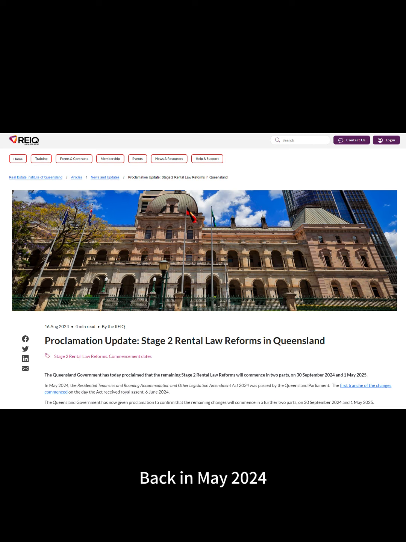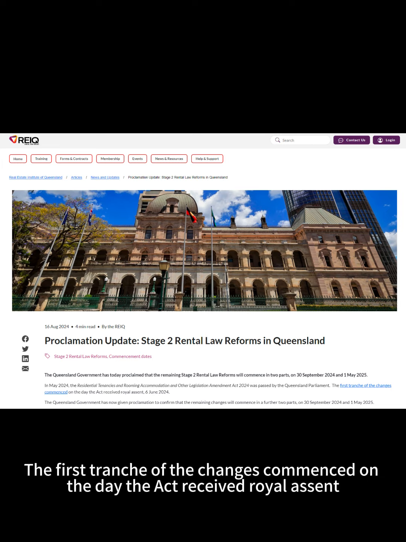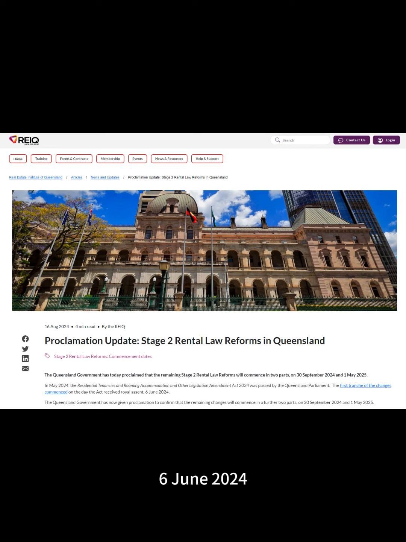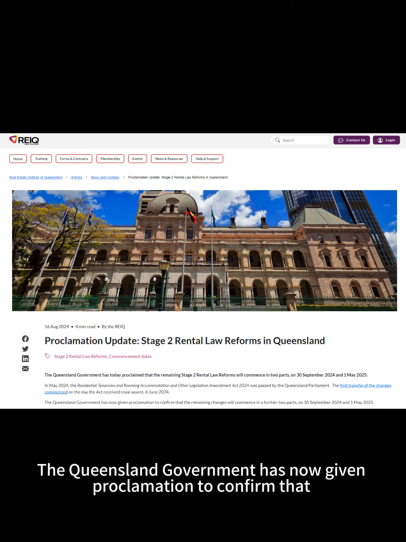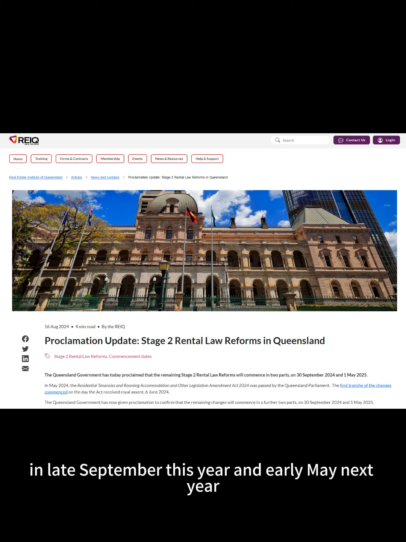Back in May 2024, the RTA Amendment Act 2024 was passed by the Queensland Parliament. The first tranche of the changes commenced on the day the Act received royal assent, 6 June 2024. The Queensland Government has now given proclamation to confirm that the remaining changes will commence in a further 2 parts in late September this year and early May next year.